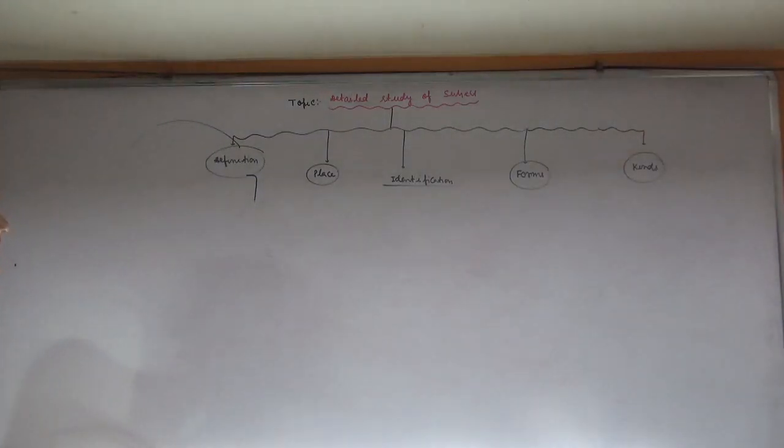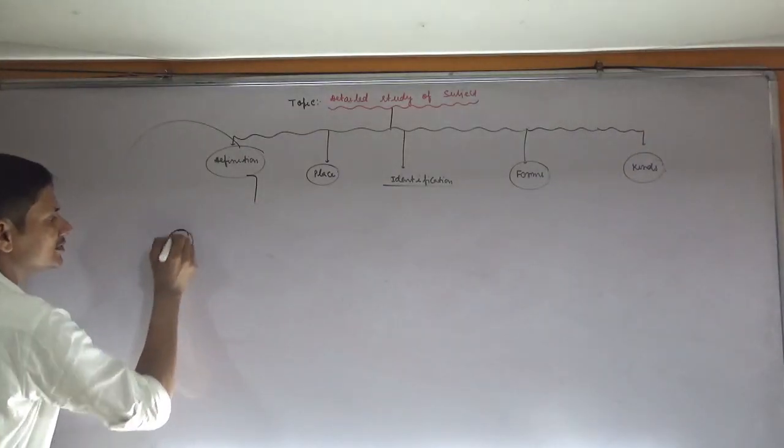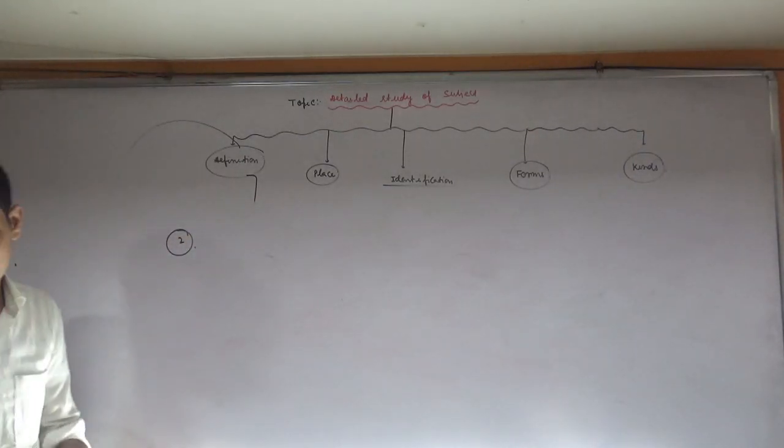The second concept is a little bit different. Second concept regarding the place of subject.